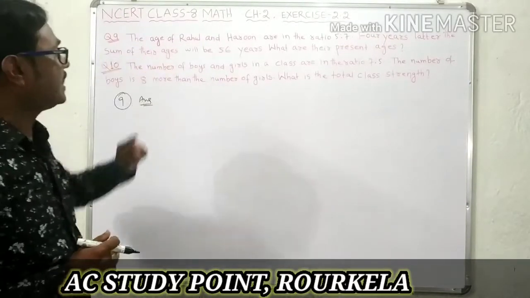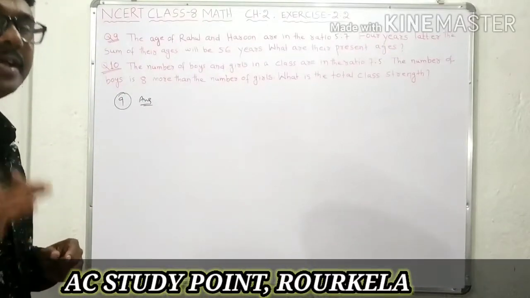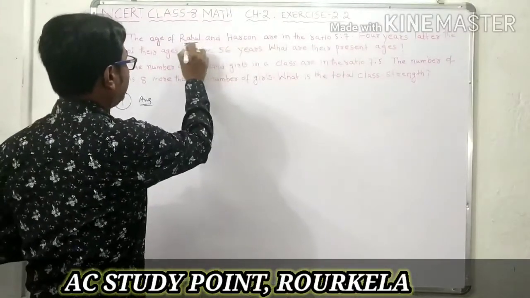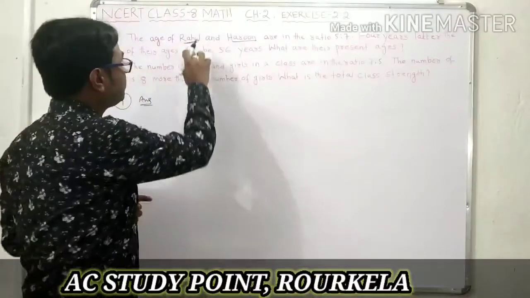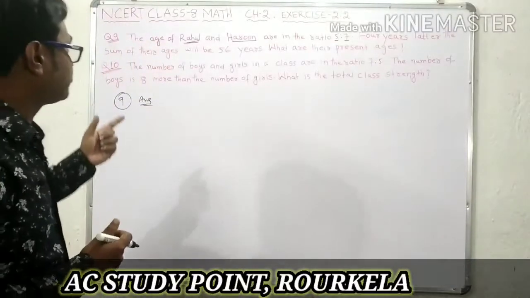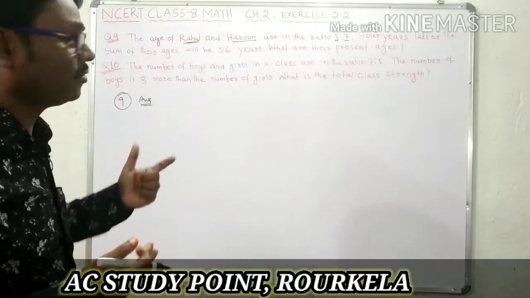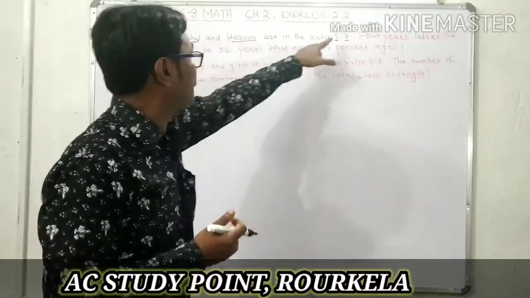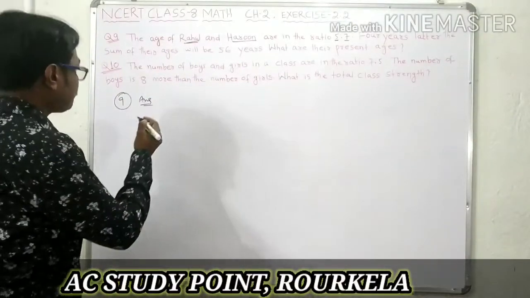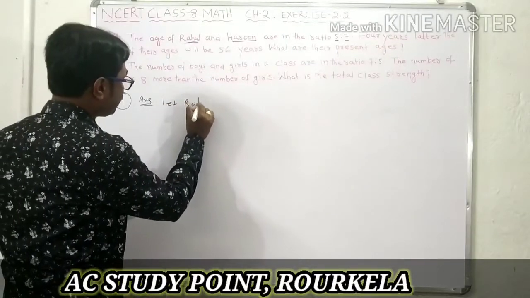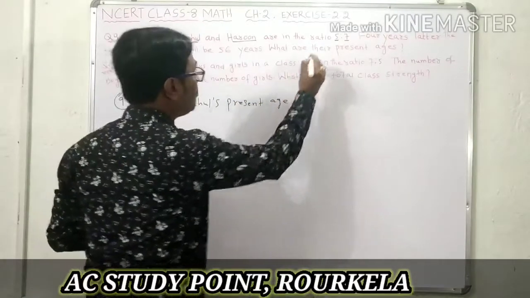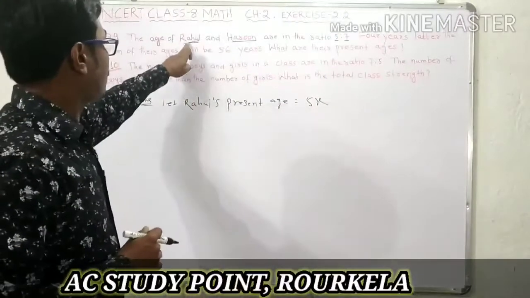The ages of Rahul and Harun are in the ratio of 5:7. Here Rahul is first and Harun is second, that means Rahul's part is 5 and Harun's part is 7. Since we don't know the ages, we consider Rahul's age as 5x and Harun's age as 7x.